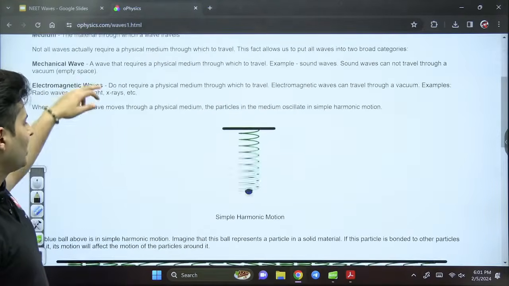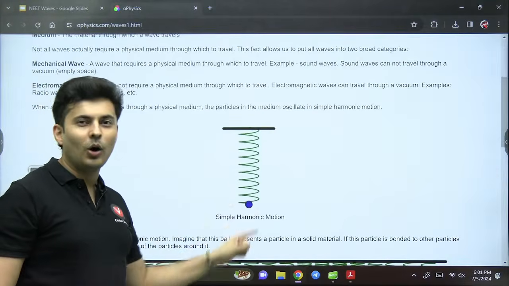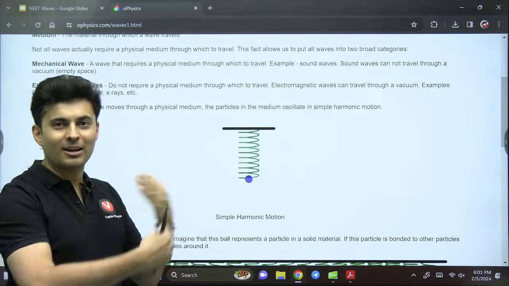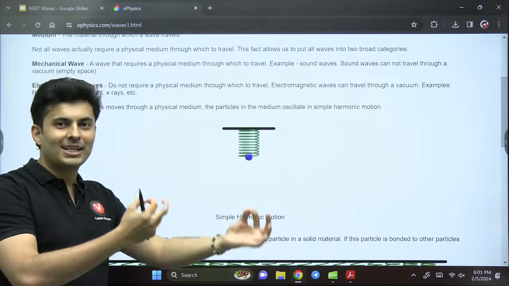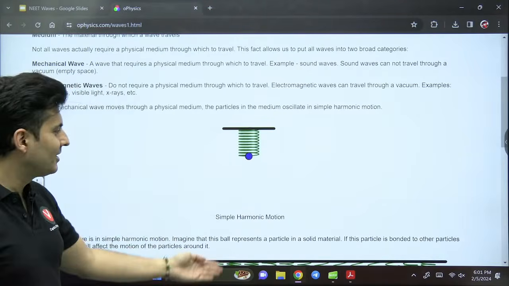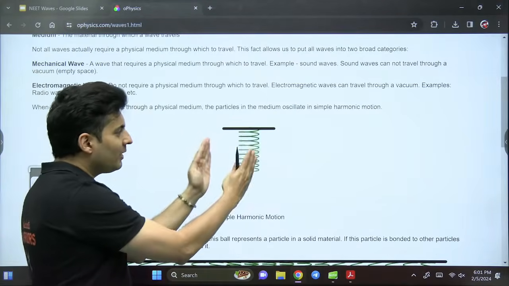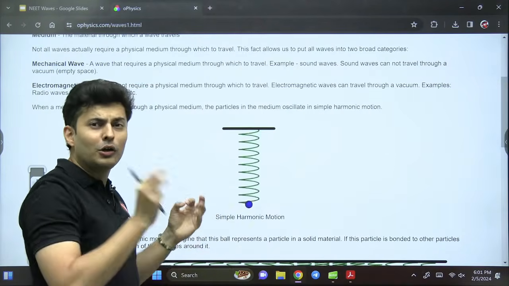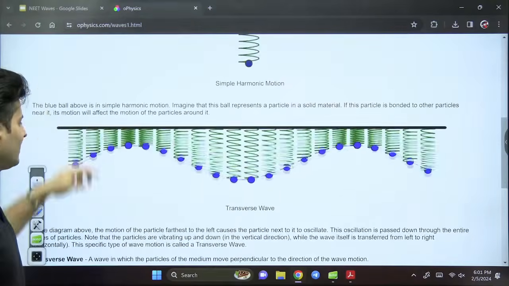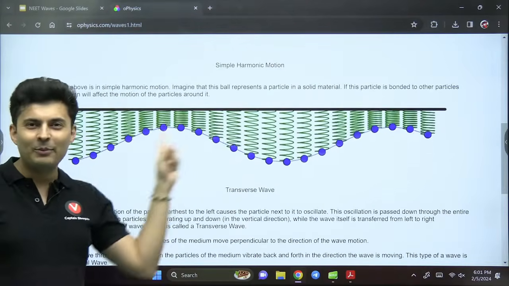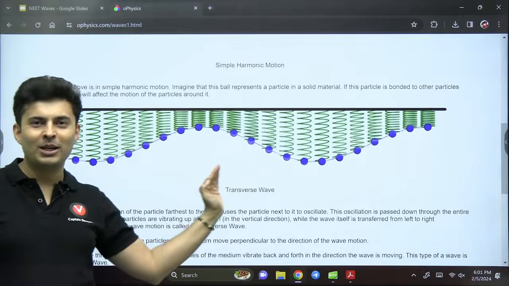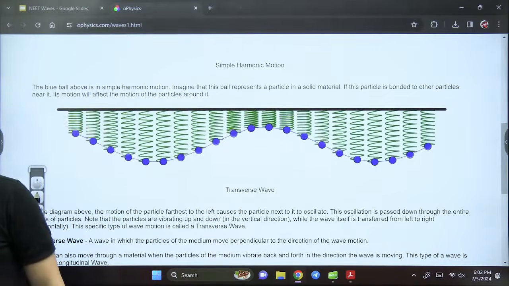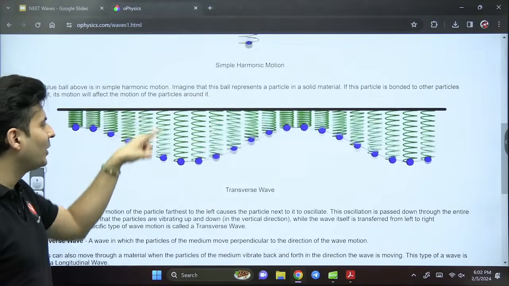Do you see, last lecture we had studied oscillation, simple harmonic motion, up and down, left and right, back and forth, repetitive nature, represented by sine and cosine equations. So this is your simple harmonic motion. What if I take many such springs and masses and make them oscillate together? You will see a beautiful wave just like this. Oh my God, look at this. How many of you are able to see a nice wave which is traveling from one side to the other? Isn't it fascinating?